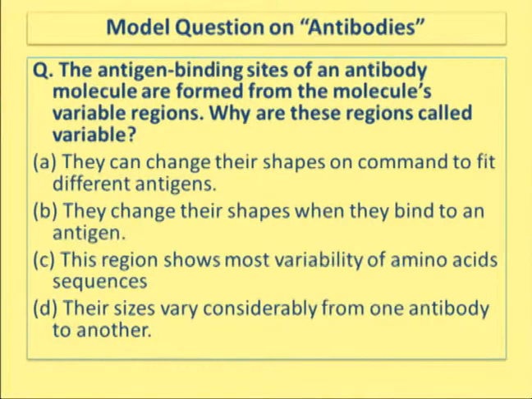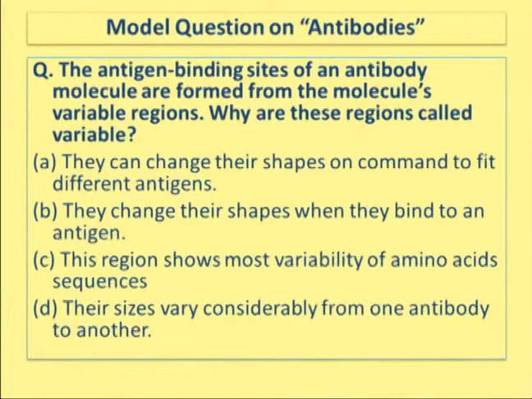As we have seen in the earlier question, the epitope-binding or antibody hypervariable region is derived from the variable domain of both the heavy and the light chain. Now the question comes: what do we mean by the variable region and why is it called so? This is being asked here.